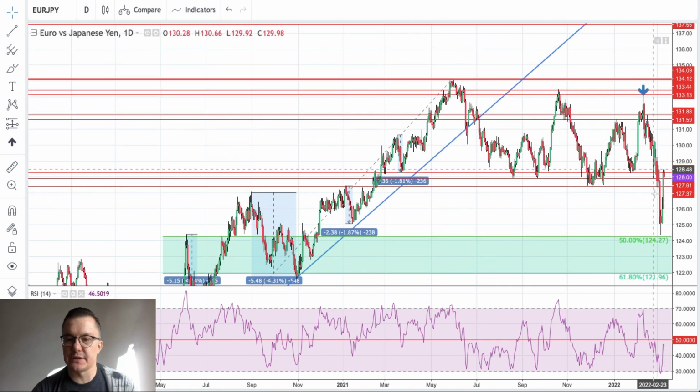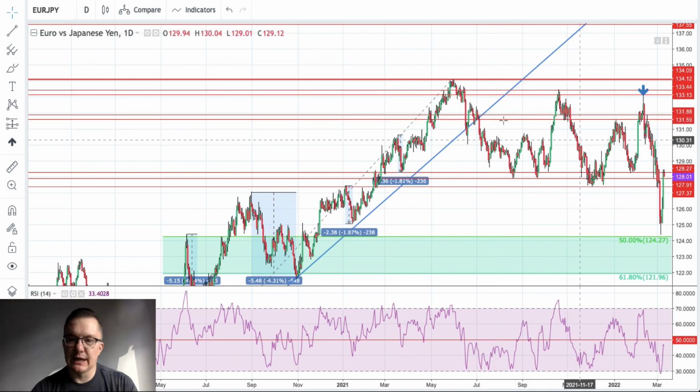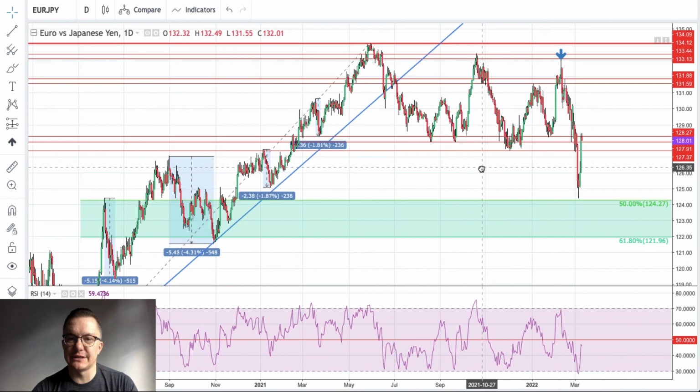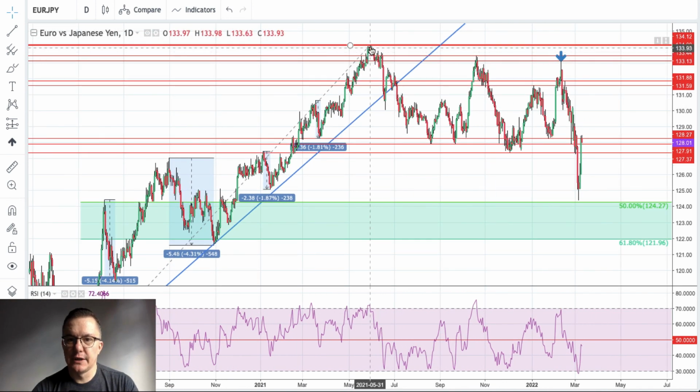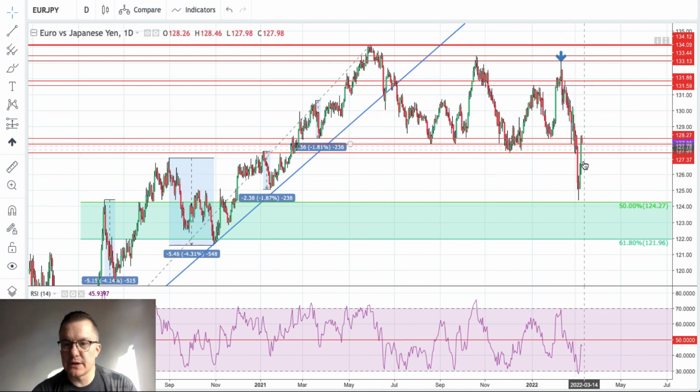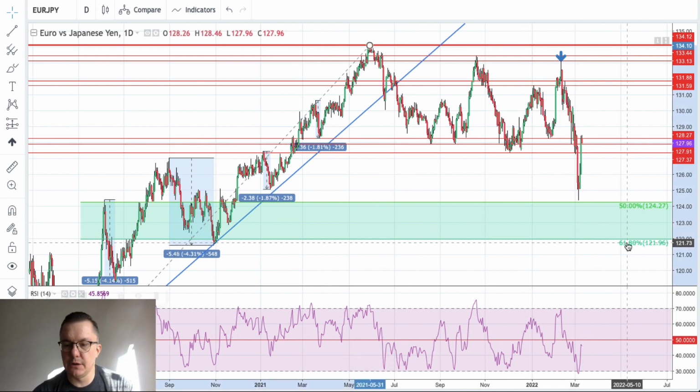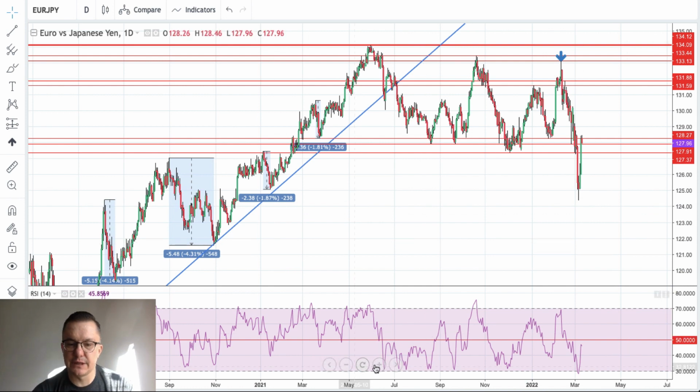Very nice reversal here, a V-shaped reversal after this breakout to the downside from this kind of consolidation zone. But please remember, this is a daily time frame chart, so this top here is from the beginning of June 2021. So this is a longer period of time on the euro to the Japanese yen. That V-shaped reversal is very, very interesting. We know that we bounced from the 50% Fibonacci retracement.